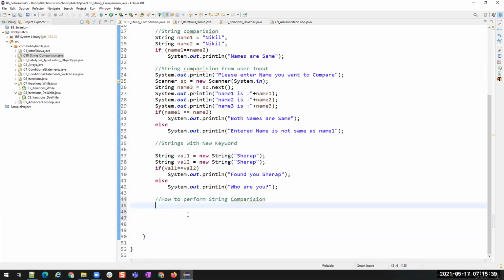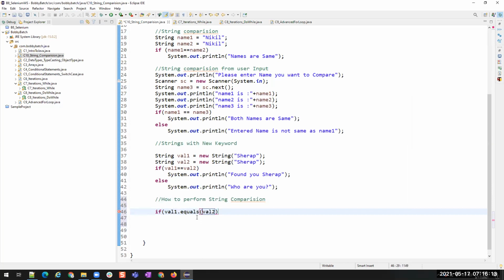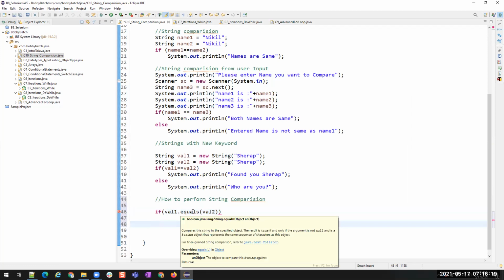Okay. We have already seen how to perform string comparison in previous classes. In some of the conditions and checks, I have already used the string comparison method. So for example, I will take the same value 1 and value 2. Now, if value1.equals(value2), that's all. This is a method which is present in the string class.